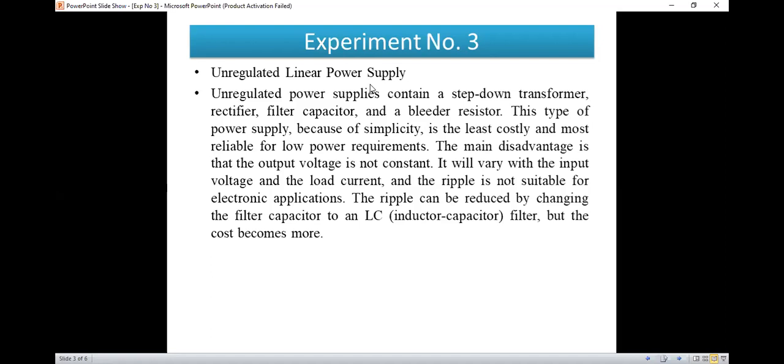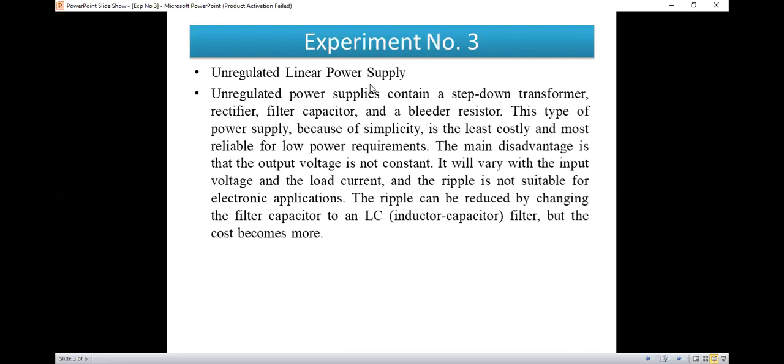Suppose one of the unregulated power supplies is given to a machine. Then if the input of that machine changes, the voltage of the unregulated power supply will change, or the load on that machine may increase or decrease.